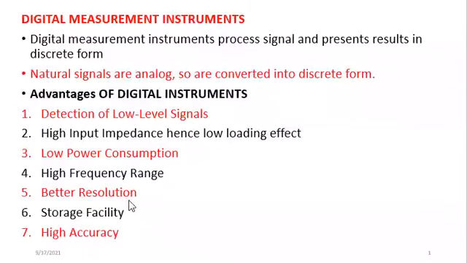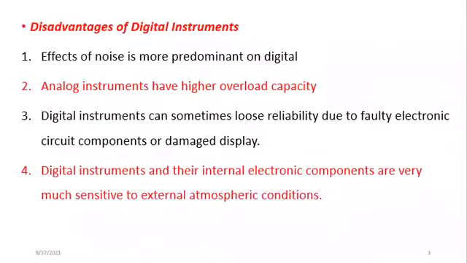Resolution, as we all know, is the clarity of the display. And the storage facility: the digital has storage facilities, unlike the analog, which doesn't. And of course, the last thing is they are highly accurate. The accuracy of a digital measurement instrument is better than that of the analog.